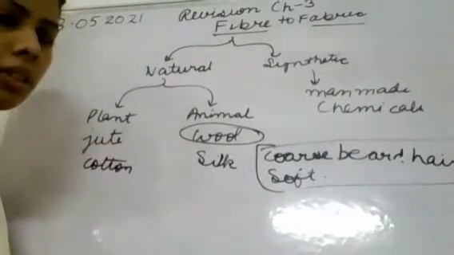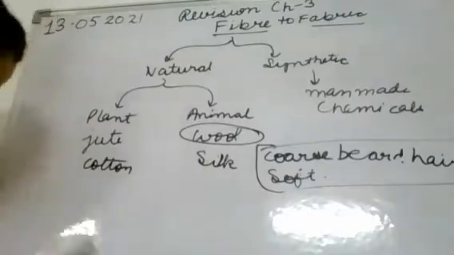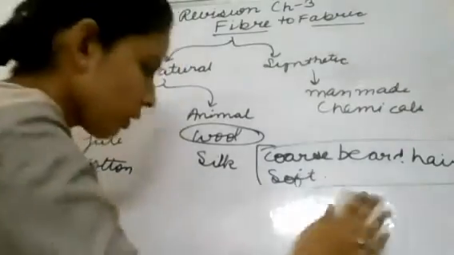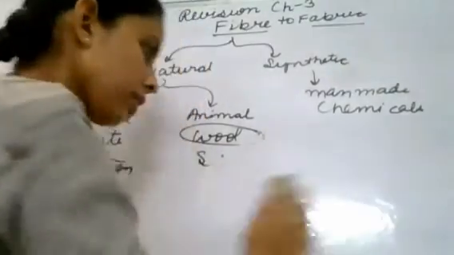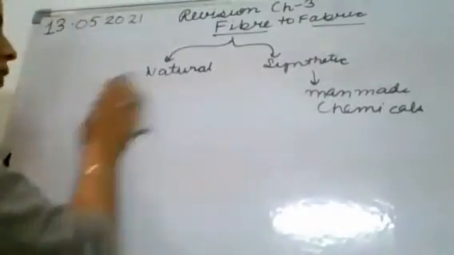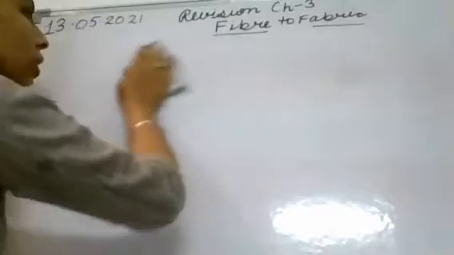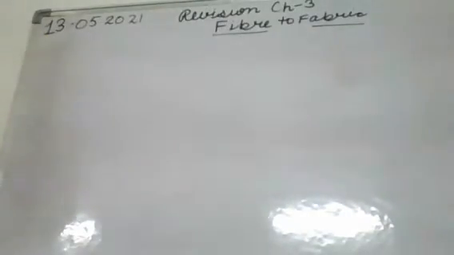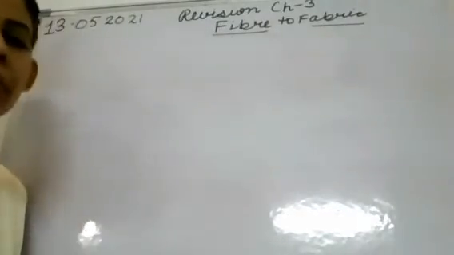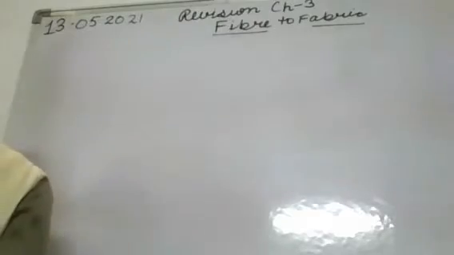Ma'am, it is the process of selecting two parents to obtain special characters like soft fur in their offspring. Yes, very good. So in this we select the parents so that we get a better quality of the fiber, so that we make a good quality of fabric from it. Okay. And next is animals that yield wool.